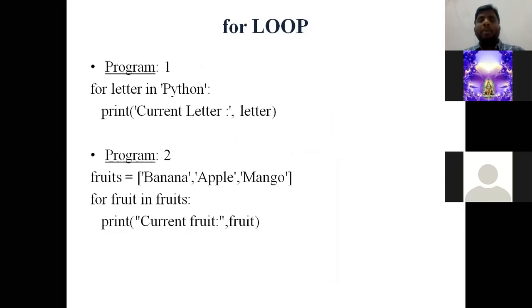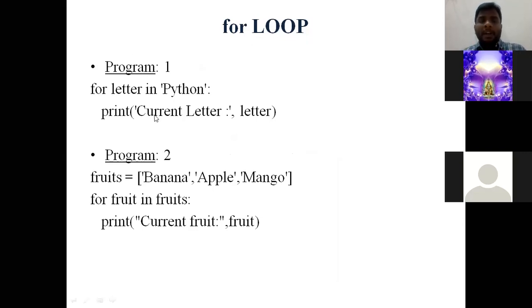Okay. Now look into the example, a simple example. So here for, as I said, for is a keyword. I have considered a variable called letter. In the syntax also we said: for, space, any variable, space, in is an operator, sequence.